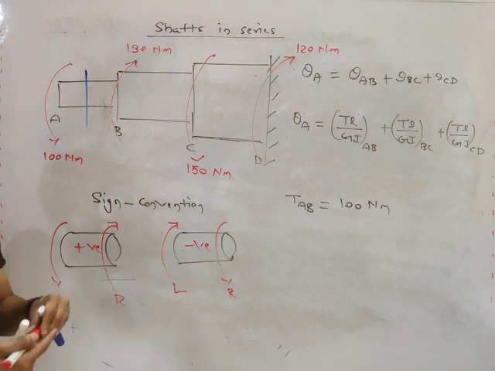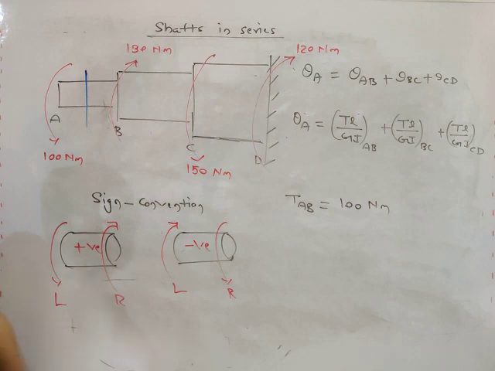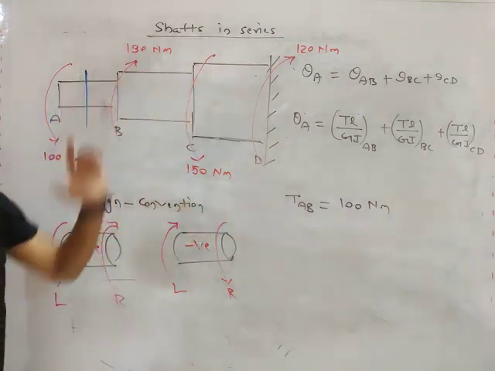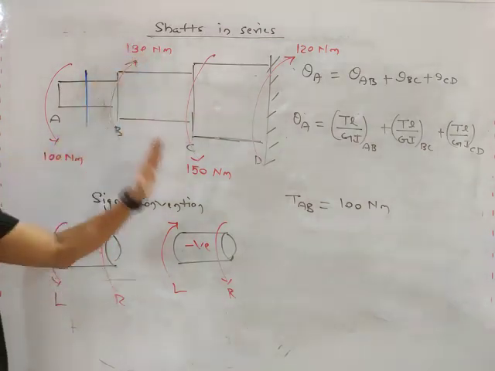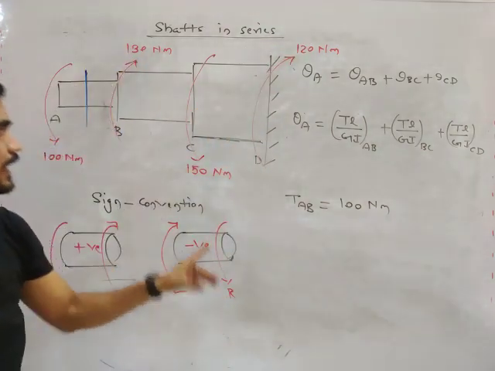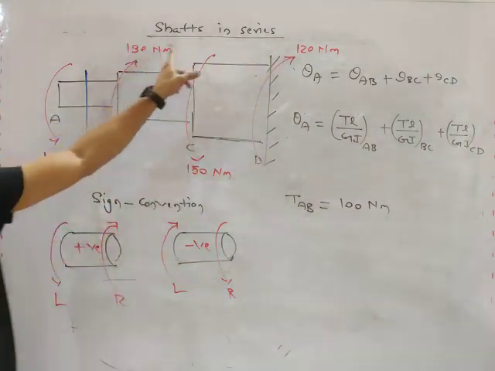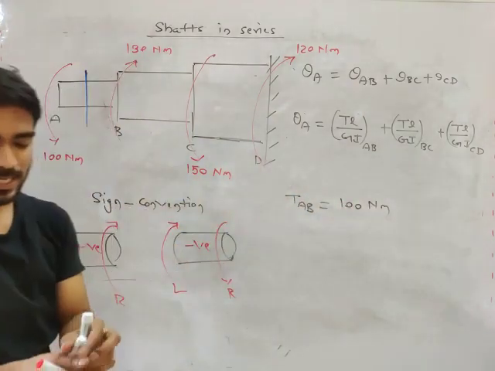Okay, so consider this plane. If you calculate torque from left, 100 will be positive. If you calculate torque from right, then which one will be positive? From right, this is positive and this is negative. 130 and 120 will be positive, 150 will be negative. So it will become 130 plus 120, 250 minus 150, 100, my friend.